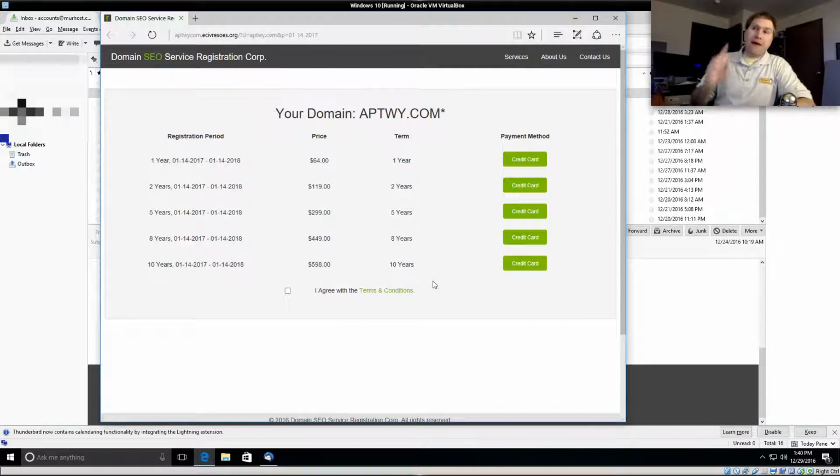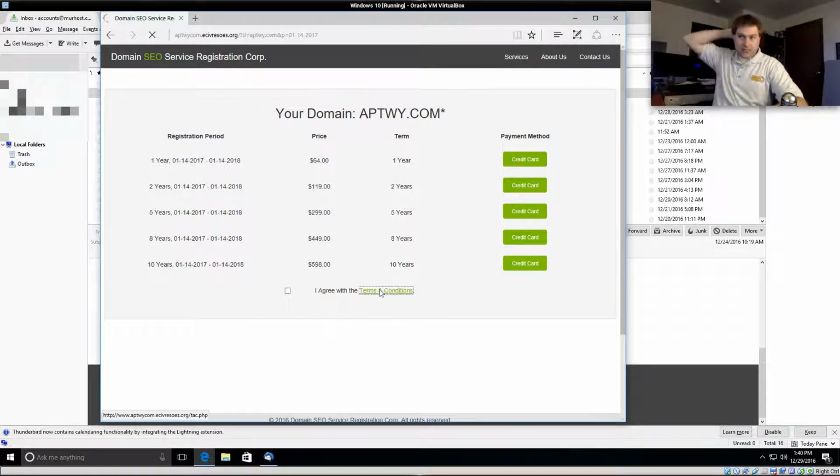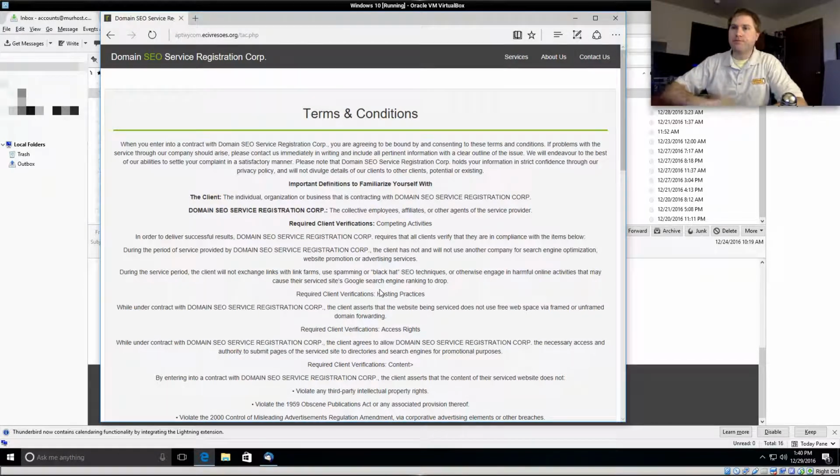These people, best case scenario, they're simply taking money for nothing. Worst case scenario, many of these will actually be stealing your domain. So if you have your domain set up and registry lock is not enabled, they're actually stealing your domain from you. Let's look at their terms and conditions. I'm big about terms and conditions. Let's just flip through here.